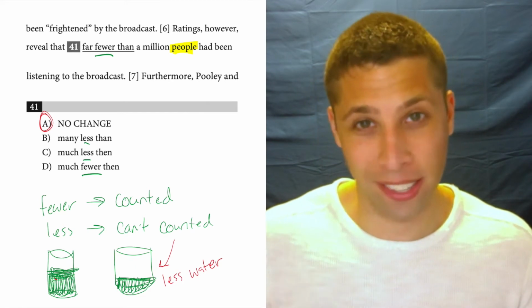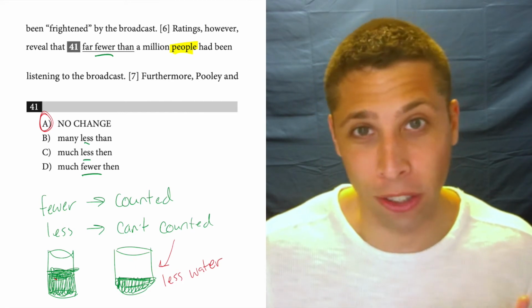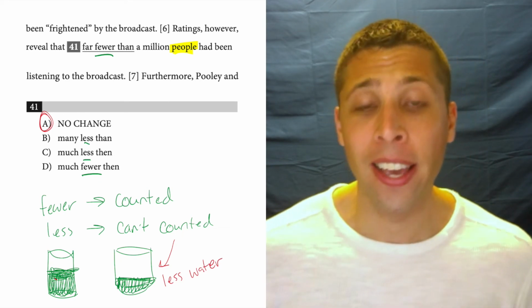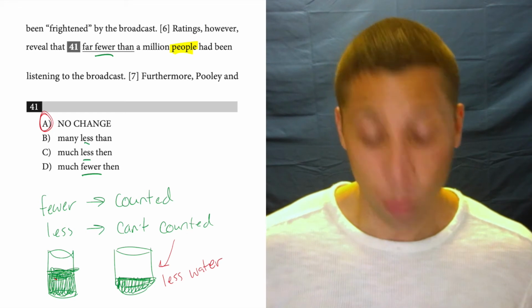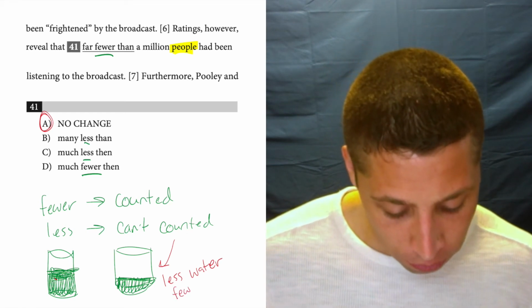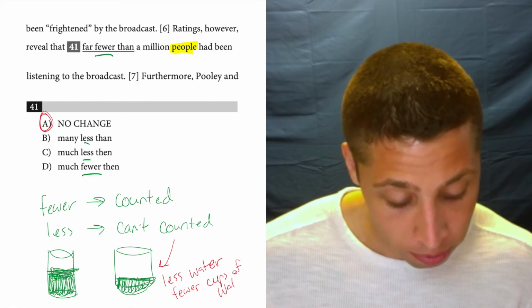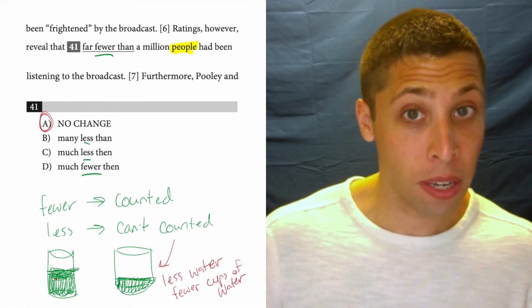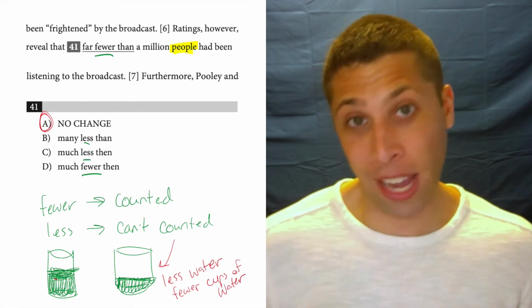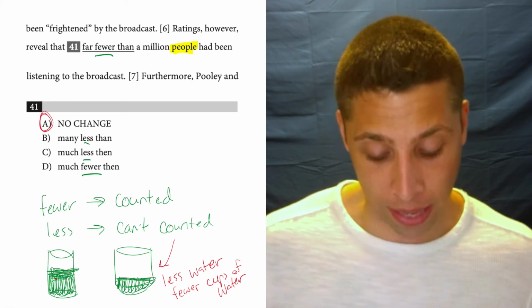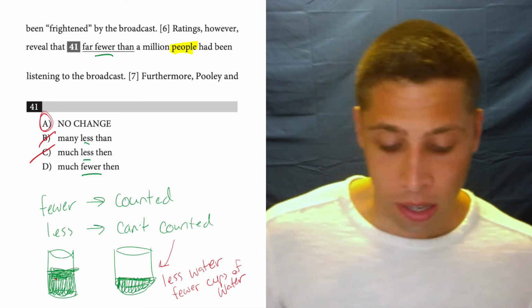We can't count and say it has 3 waters, 4 waters, 5 waters. That's not how water works. Water is not a countable thing. It's something that's measurable. We could say that it has fewer cups of water, right? Because we can count the cups, but we can't just say 3, 4, 5 waters. That's weird. And so that's the rule. And that's why B and C are wrong.